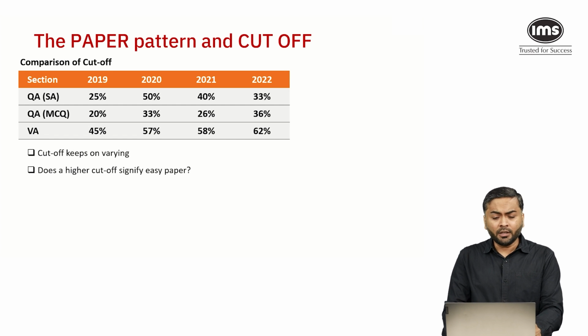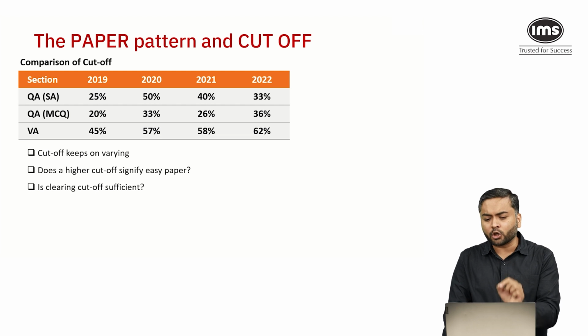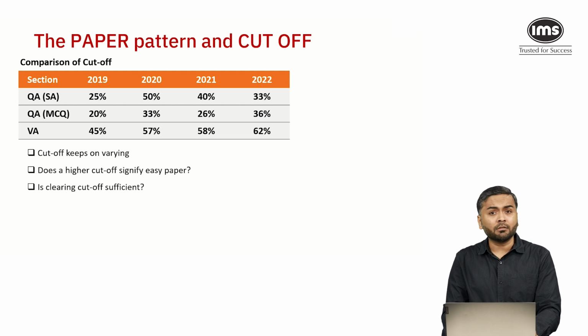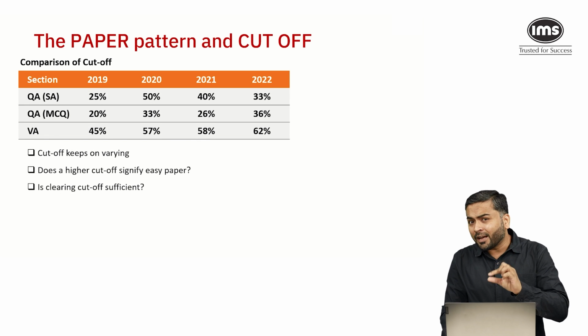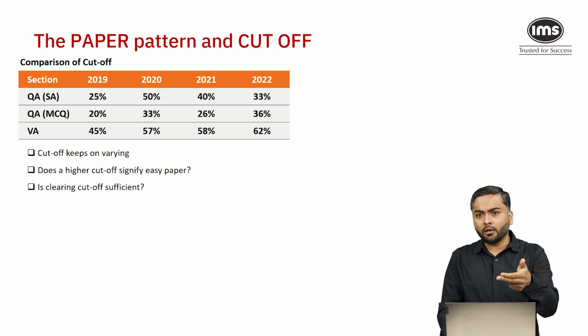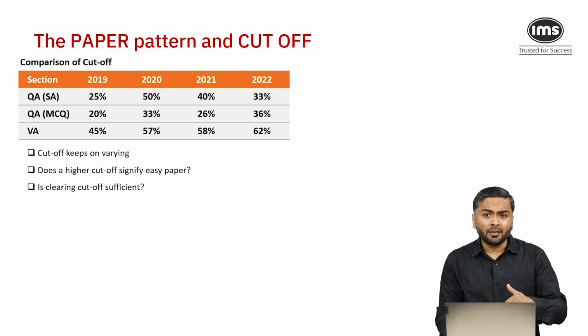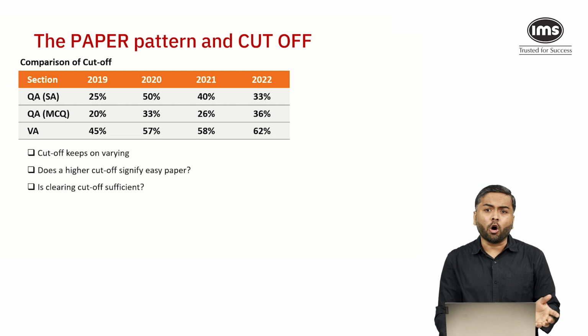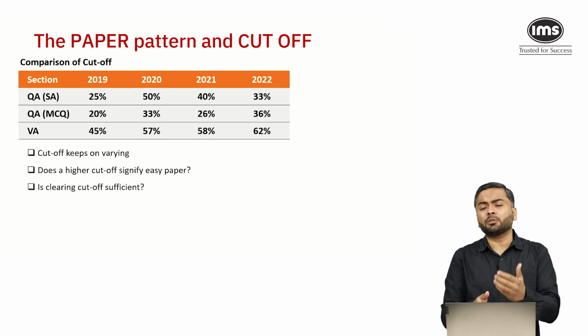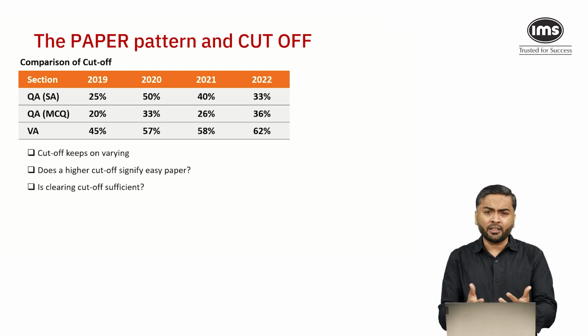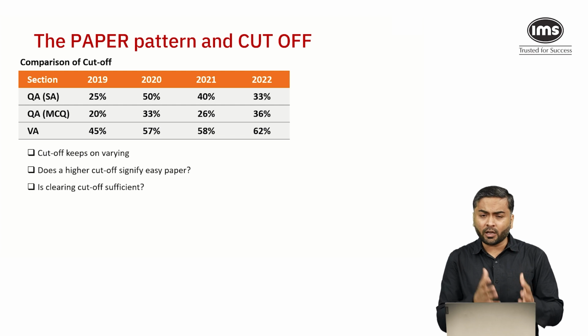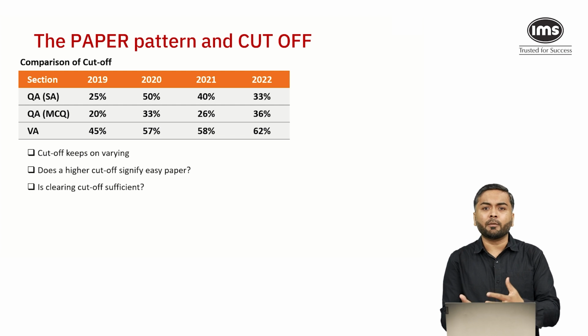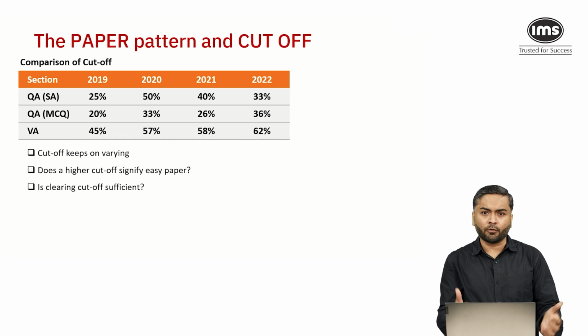Is clearing just the sectional cutoff sufficient? My answer is again no. You may get an interview call if you clear the sectional cutoff, but to convert the final call, it's always advisable to score as high as possible in the IPMAT entrance test. The reason is very simple: 65% of the weightage is given to your aptitude test score and 35% is for the personal interview round.